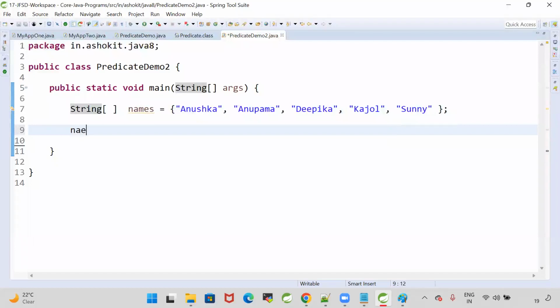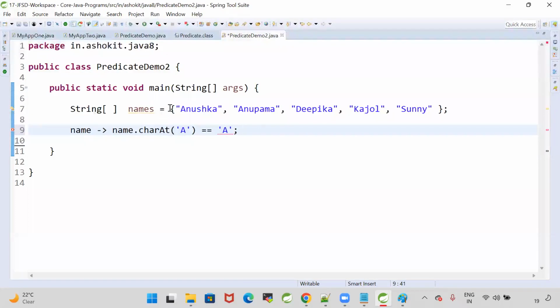Let me pass the name as the input for the lambda. Name, and name I am passing. name.charAt(0) equals 'a'. That is my lambda. This is used to compare whether the name is really starting with a or not.